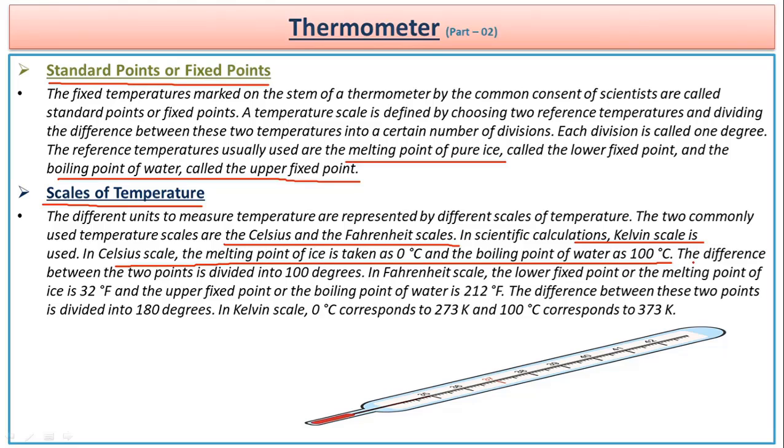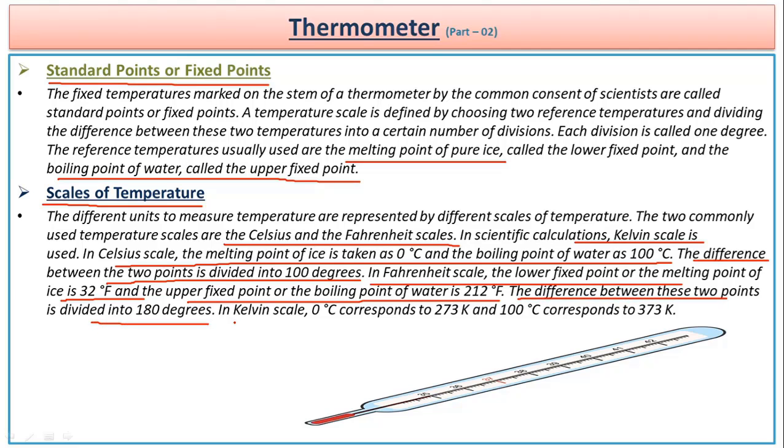The difference between these 2 points has been divided into 100 equal divisions. Whereas in the Fahrenheit scale, the lower fixed point has been taken as 32 degrees Fahrenheit and the upper fixed point has been taken as 212 degrees Fahrenheit. The difference between these 2 points has been divided into 180 equal divisions.